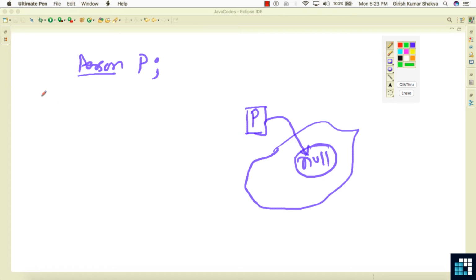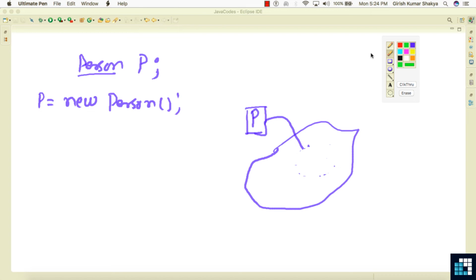Now in the second step, we use P, and then we construct an object of a person by using the new operator followed by this particular signature. In this scenario, this null will be replaced by an object of person.